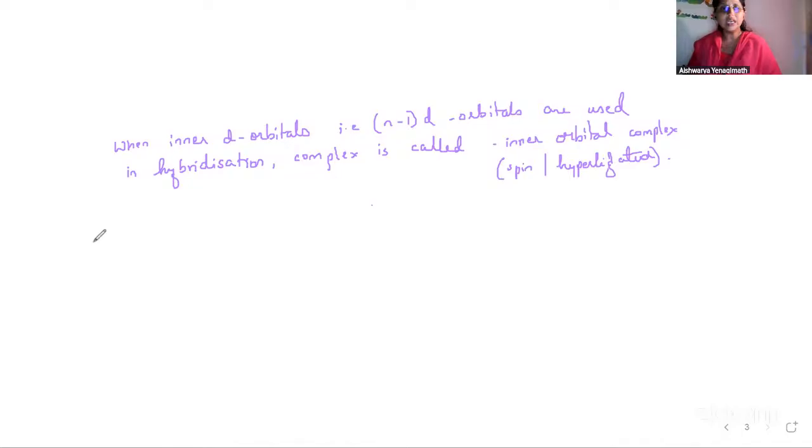Now in this case, one more thing what we need to understand here is, if a substance does not contain any unpaired electrons, if that particular compound has no unpaired electrons, then it is not attracted by the magnetic field and it is said to be diamagnetic.